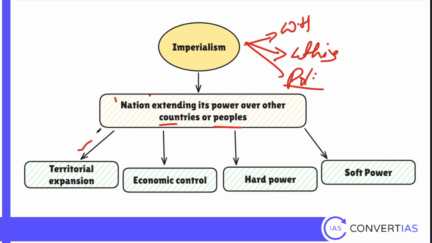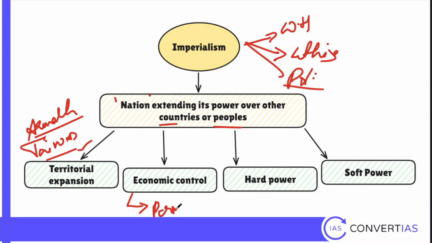Now how do you extend your power? First, territorial expansion. So when China is trying to claim Arunachal or Taiwan, China is acting as an imperial power. Second is economic control. So take the case of Britain in India during the 18th century. They are controlling India with something called the permanent settlement system. The Indian farmers are being controlled like that. So that is also part of imperialism. That is economic imperialism. Then hard power can be used. So when Robert Clive defeats the Nawab of Bengal in 1757, hard power is used.